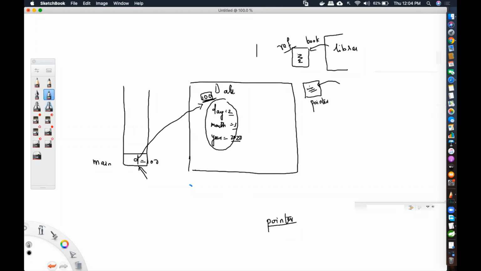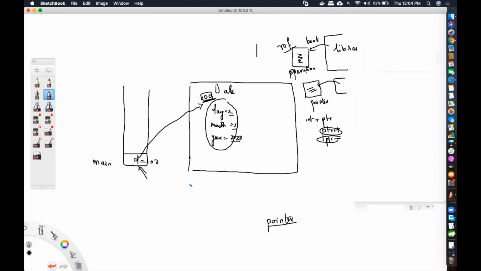That means it also holds the address of the memory, but on a pointer you can definitely do arithmetic operations. If I'm creating an integer pointer, ptr, I can do ptr plus plus. I can do ptr minus minus. Arithmetic operations are perfectly fine. Understanding? That means you can scribble on it, do whatever you want with that pointer. You have the actual address with you. But if you have a reference with you, you cannot do any operations on it. No operations are supported on top of it. That is what you call a reference variable.